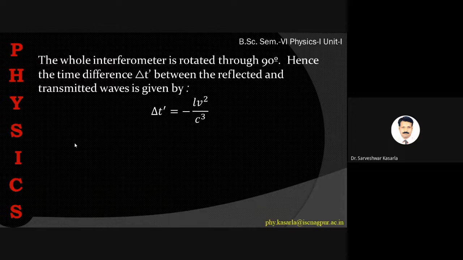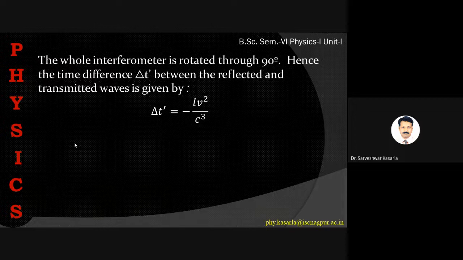This time difference will be minus because the horizontal ray will be going towards the vertical and this vertical ray is going towards the left side, the opposite side. So therefore the time difference, denoted by delta t dash, is equal to minus L V square upon C cube.